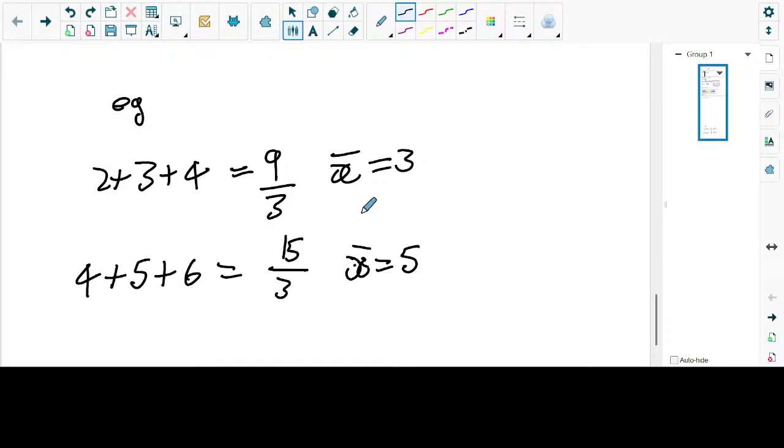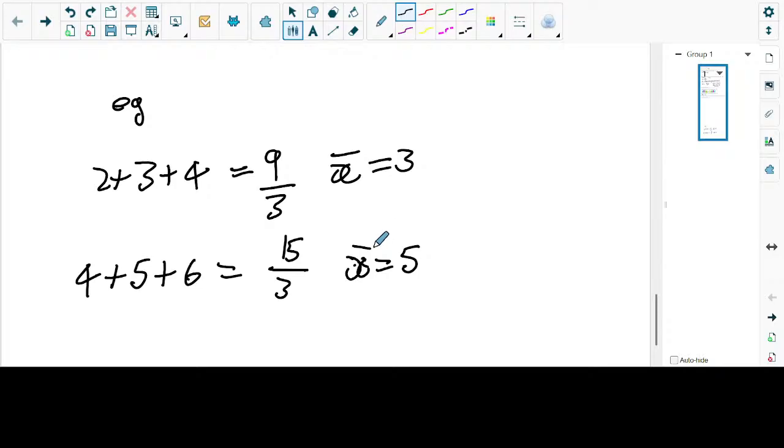Since we affected the data with 2, that means we also affected the mean with 2. So if you increase each and every value by 2, the mean is also going to be increased by 2. If you increase each and every value by 5, the mean is also going to be affected by 5. But the keyword there is that each and every value needs to be increased by exactly the same value.